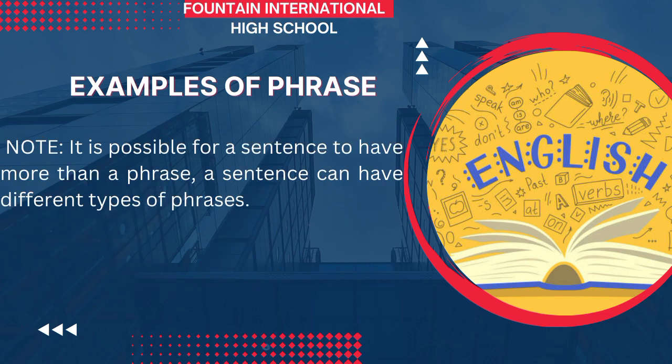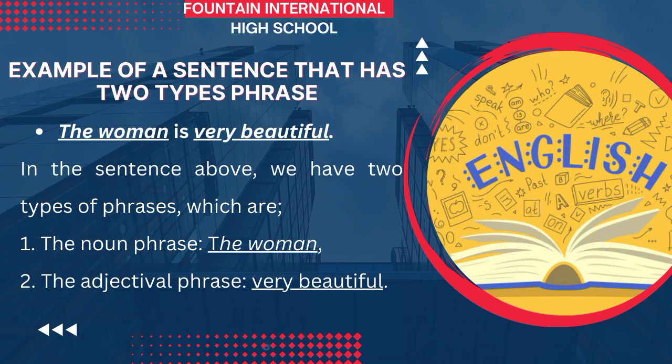It is possible for a sentence to have more than one phrase, I mean to have different types of phrases. For example, the woman is very beautiful. In this sentence, we have two phrases: the noun phrase and the adjectival phrase. "The woman" is a noun phrase. The key word in that group of words is "woman," which is a noun. And "very beautiful" is an adjectival phrase. The key word there is "beautiful," which is an adjective.